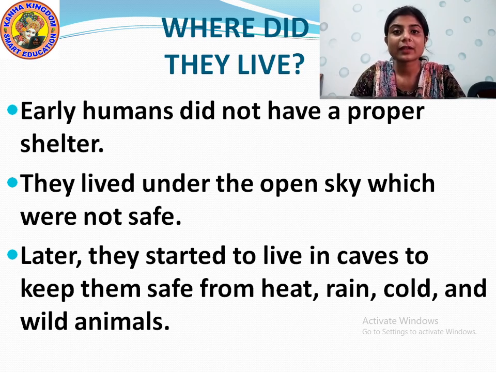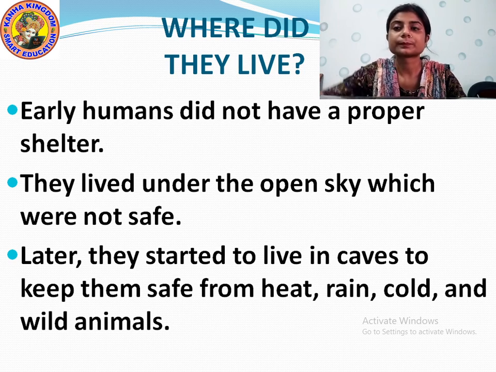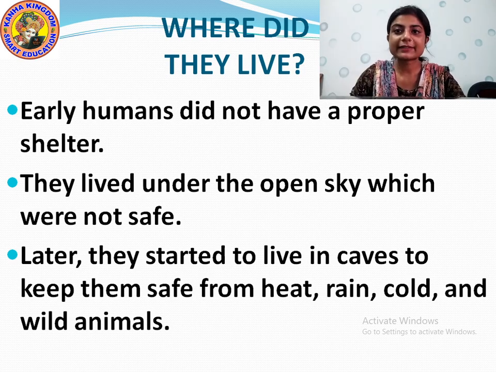What is a cave? Caves are small places which are built of rocks, or brick, or big stones, under the mountains. They started to live in the cave. Understood? They started to live in the caves under the mountains so that they can protect themselves from the heat, from rain, from cold, wild animals, these types of problems they faced.